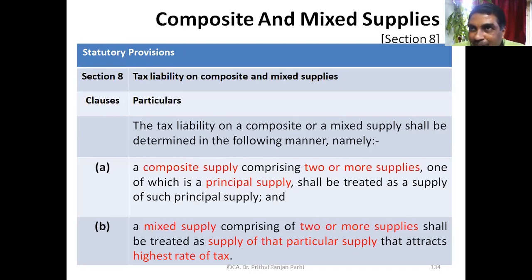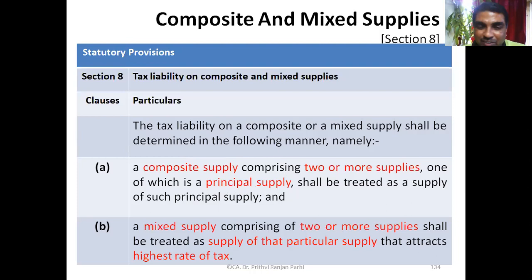So let us say in the printer itself, one cartridge is supplied. Is it a composite supply? Printer is supplied, and the supplier is giving you one cartridge. It will be regarded as a composite supply. Why will it be regarded as a composite supply? We'll be seeing the definition of composite supply, then we will understand. In that case, what will happen? Cartridge will be treated as if a printer, because of the principal item. What is the principal supply? That also we will understand. But at this stage, by applying your mind, you say whether cartridge is the principal item or printer is the principal item.